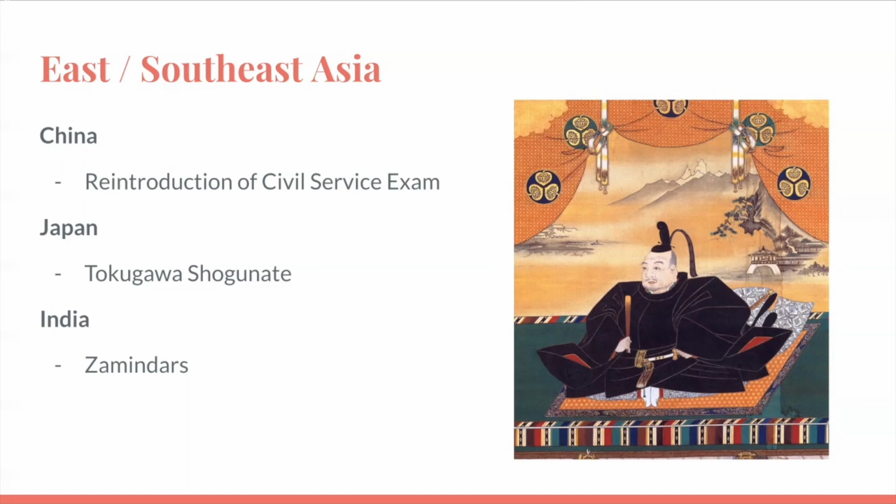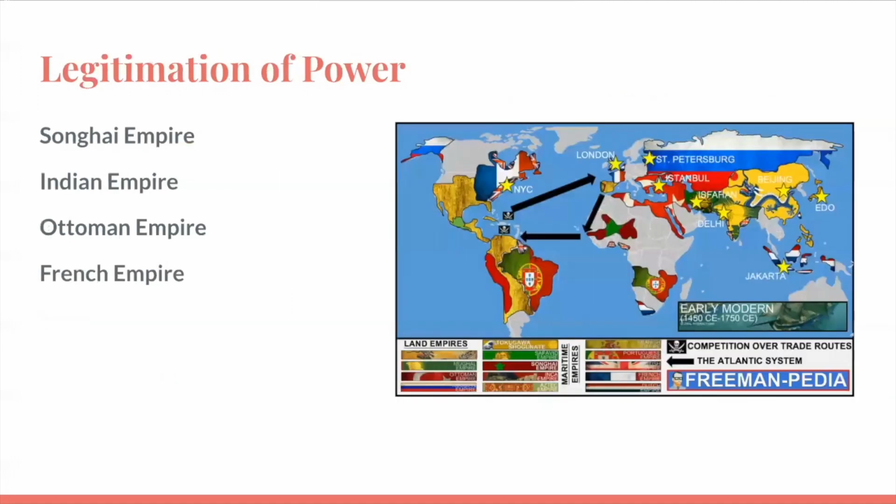And finally, in India, there were the zamindars, who were tax collectors established by Akbar, and these tax collectors essentially carried out his wishes.